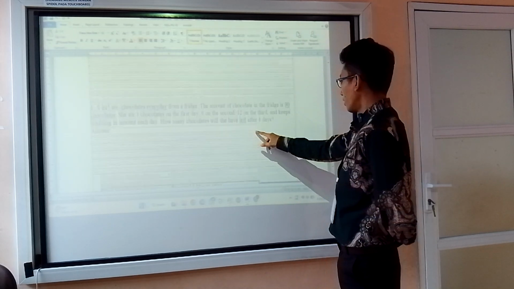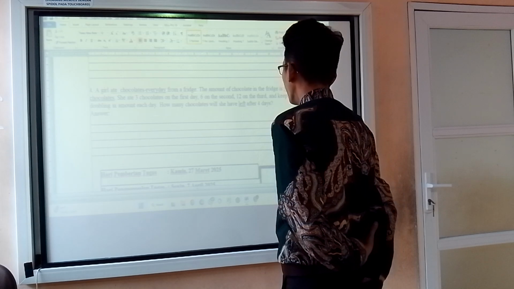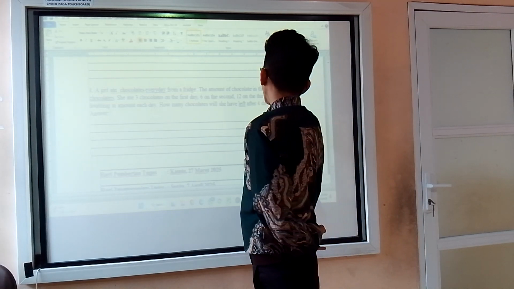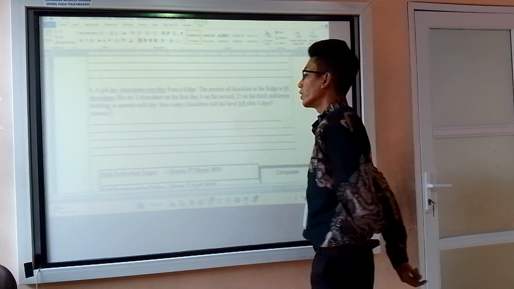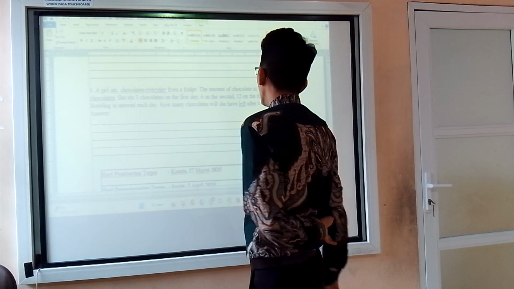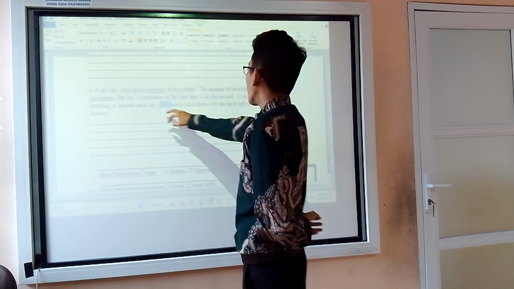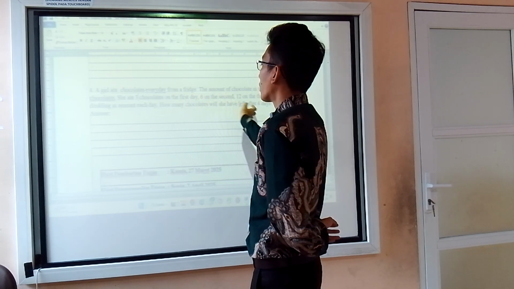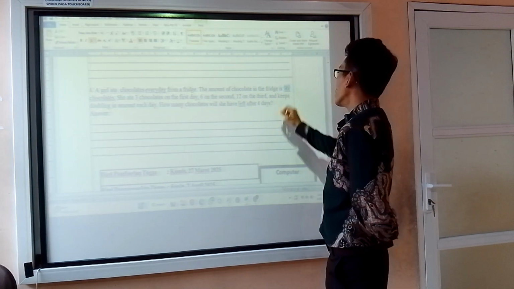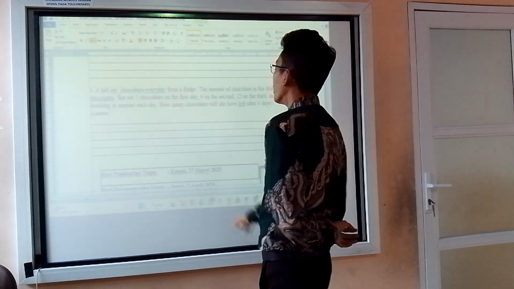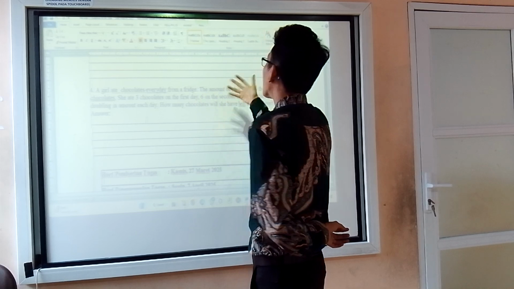At first there are 90 chocolates, and then she ate the chocolate for 4 consecutive days, 4 days in a row. So we just accumulate the number of chocolates eaten, and after that we subtract it from the number of chocolates at the start. For example, we got 3, and after that we plus 6 because it keeps doubling.